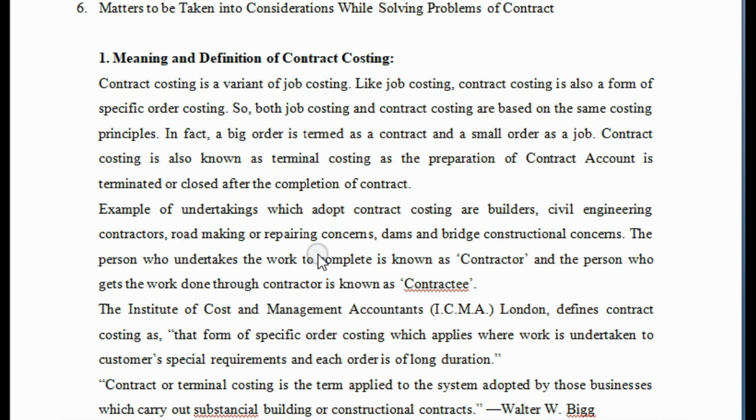We have to understand what the meaning of contract costing is. First of all, we have to understand the contract. That means, what is the meaning of contract? As we know, in the general sense, a contract is an agreement between two persons on the same condition.